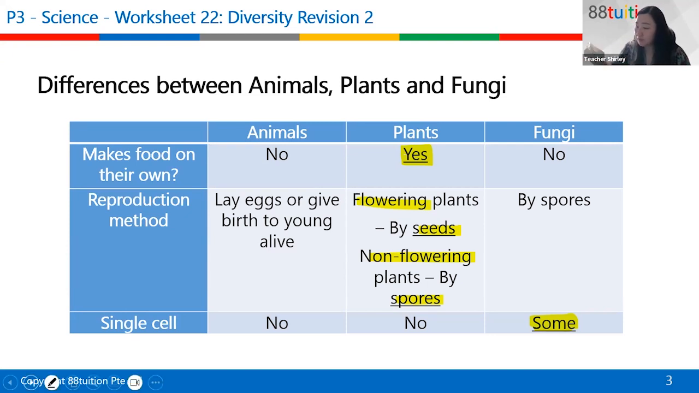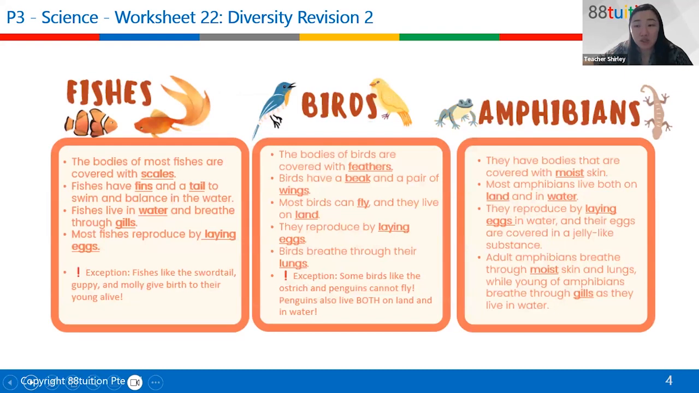Then we zoom into animals. Let's have a look at some special characteristics of animals. This one summarizes it. In terms of fishes, the outer covering is always scales. It has fins and a tail, which help it to swim and balance. Fish live in water and breathe through gills, and they mostly reproduce by laying eggs.